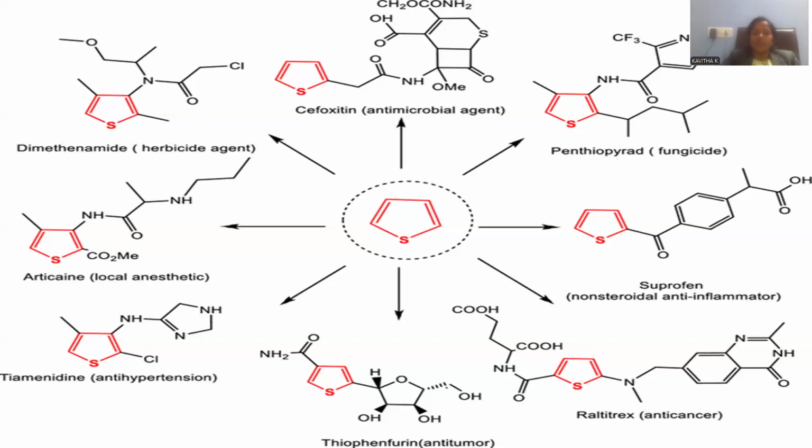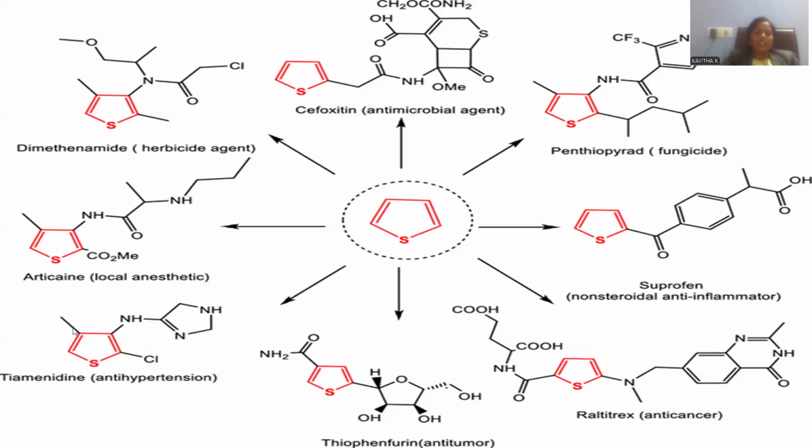Let me go with another compound where thiophene is part of this kind of chain, where a saturated furan is located, and here is the amide linkage at position number 4, and the saturated furan at position number 2, and this furan has polyhydroxyl groups in its vicinity, right? So thiophenfurin is the marketed name of the compound. It is also a kind of anti-tumor agent. It has the nature to cure cancer, so it is part of the anti-tumor agents.